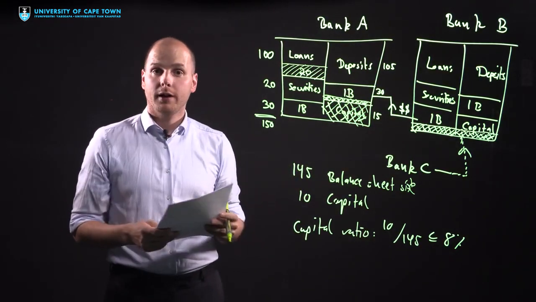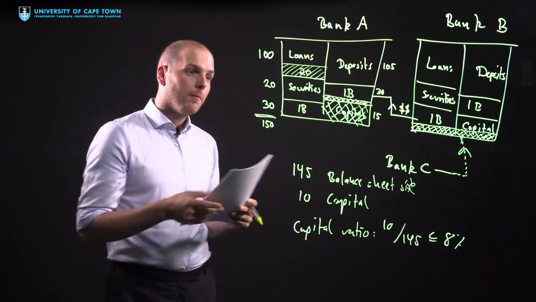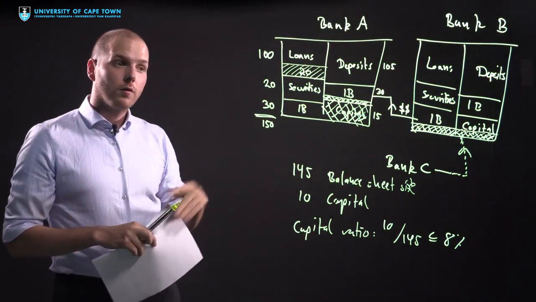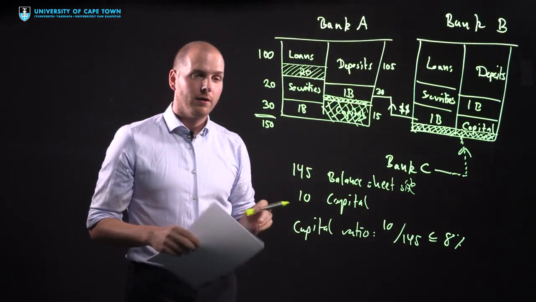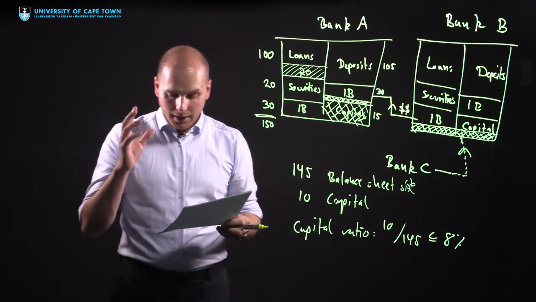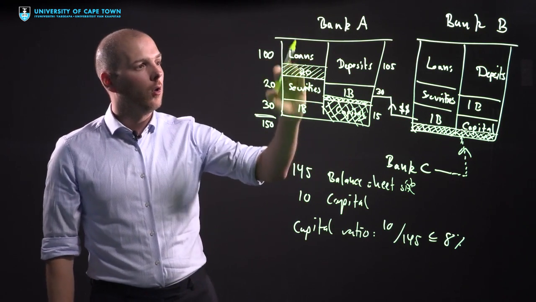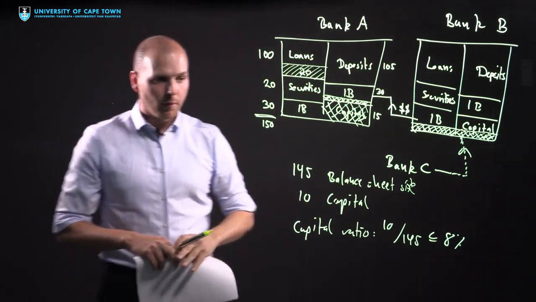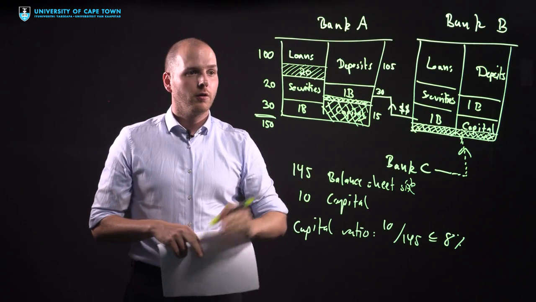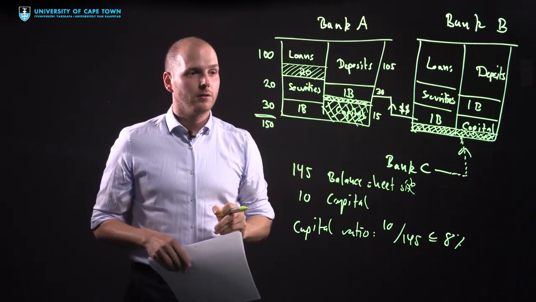So that's domino-style contagion. It's a risk, and it's only one of the two forms of contagion that are relevant in the global financial crisis. The other form happened not from a loss on the loan book, but actually the other form happened because of a loss in the bank's securities.